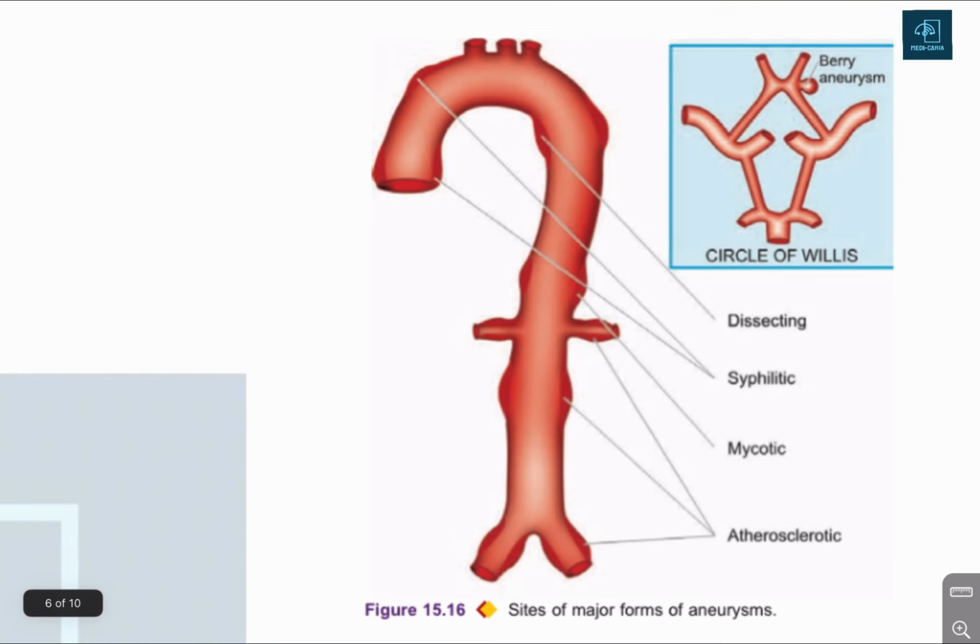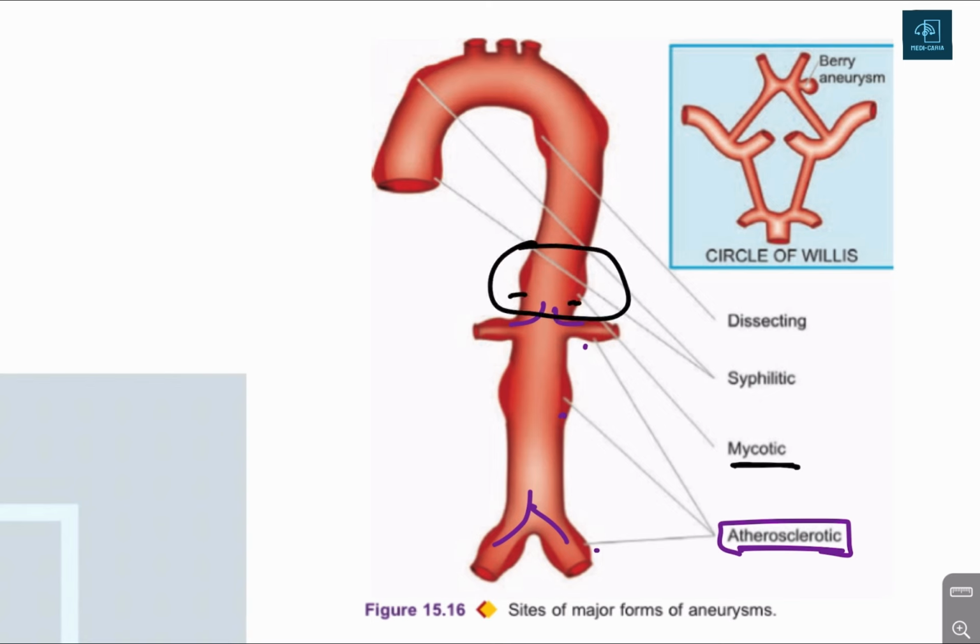I found this diagram for you. So there is a major site of the formation of the aneurysm. The atherosclerotic aneurysm is mainly caused in these three sites because of altered blood flow. So this is the main cause for the atherosclerotic aneurysm. Now second is mycotic. Mycotic, there is only one site.